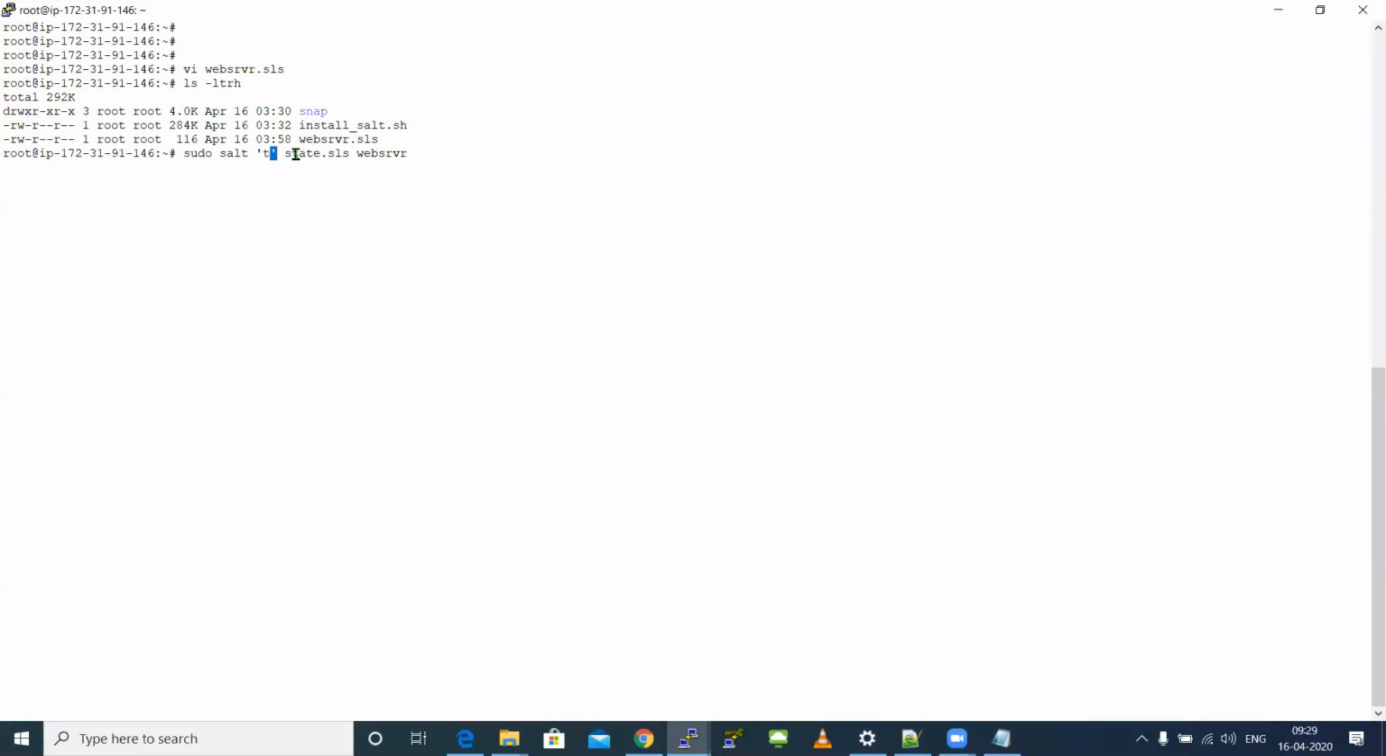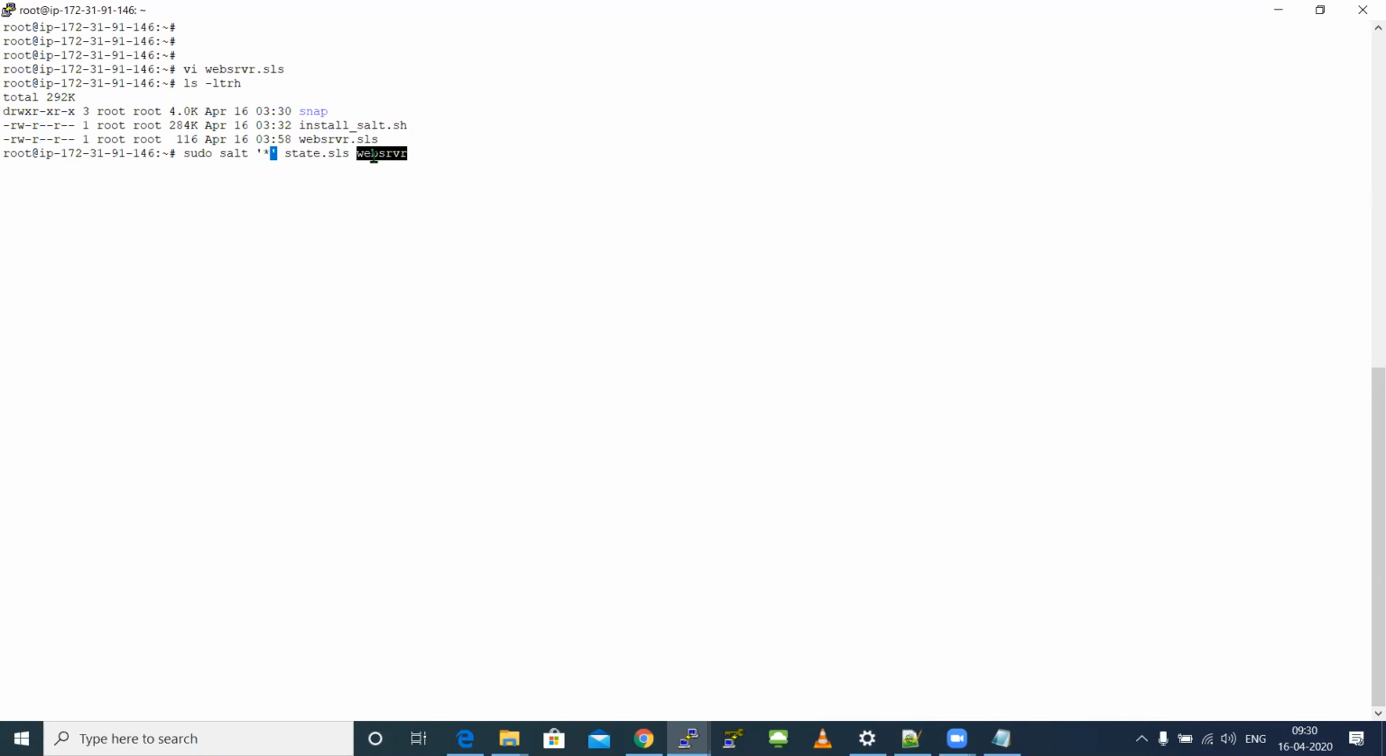If I give a simple star, it means the SLS file will get executed in all my child servers. Currently, I have only one child, so in that specific child, this web server SLS file will get executed. So state.sls is used to call an SLS file. I wrote something called webserver.sls, right? To call this file, I'm passing a function called state.sls, space, file name.